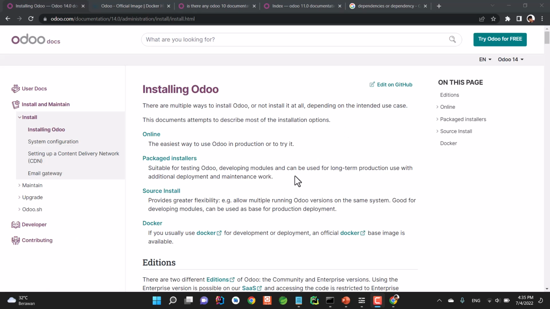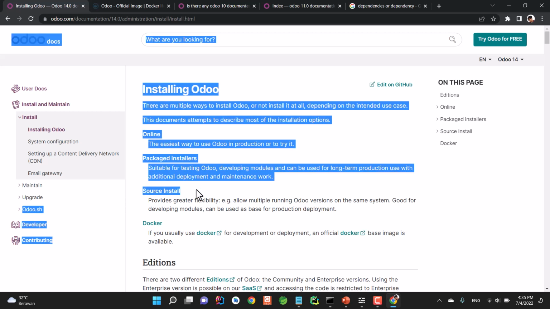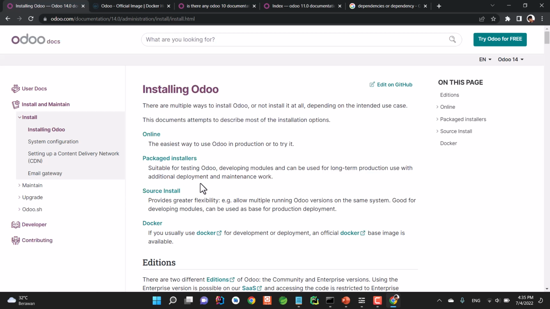The methods that I'm going to show you are package installers, because it's very simple, and source install. But please take note that the package installer is only available for Windows and Ubuntu, I mean Linux. It's not currently available, as far as I know, on Mac OS. I'm going to be using Windows for that.